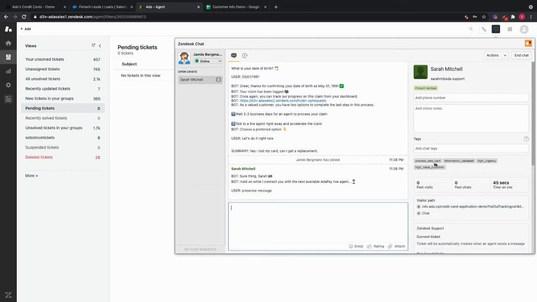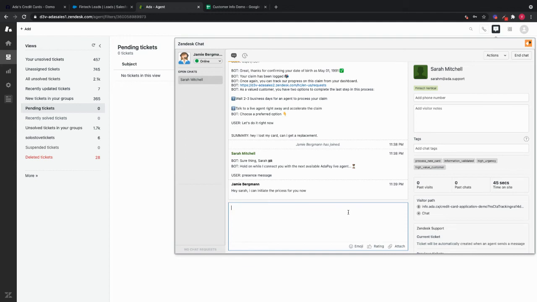We can also pass a lot of tags to provide more context to agents. So we know we need to process a new card. The information has already been validated. This is high urgency because there were fraudulent transactions and that this is a high value customer. So for an agent, now that I'm equipped with all this information, I don't have to ask Sarah any questions. I can go ahead and say, hey, Sarah, I can initiate the process for you now.